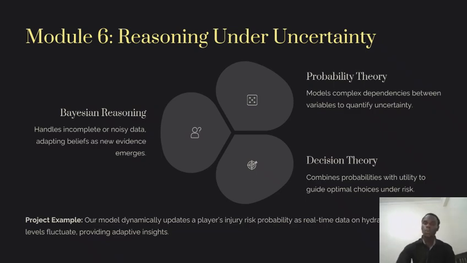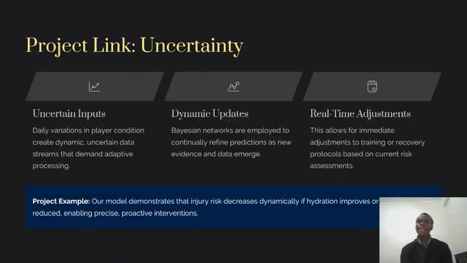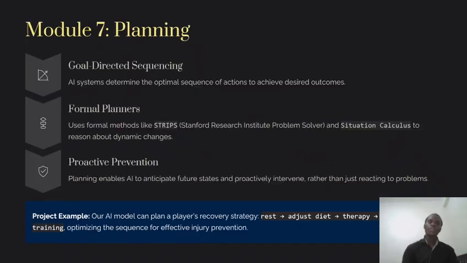So to proceed, my model predictions are dynamic, they keep changing. A player's condition can change, which means the prediction can also change. For example, if a player improves their hydration, then obviously their injury risk is going to reduce. So this flexibility allows coaches to make real-time adjustments. Then I'll talk about planning.